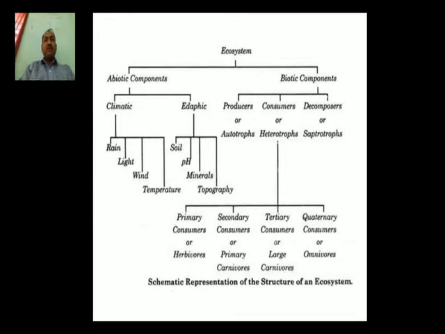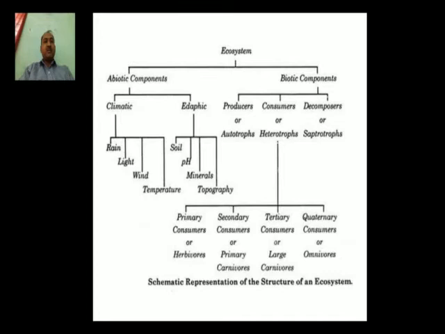Whenever we think about edaphic, we must concern this topic with soil, and also pH, minerals and topography. Topography is basically concerned with the various types of landforms available on the surface of the earth. Now we have to understand biotic components. Whenever we think about biotic components, we need to understand producers, consumers, and decomposers. Producers are also known as autotrophs, consumers are known as heterotrophs, and decomposers are known as saprotrophs.